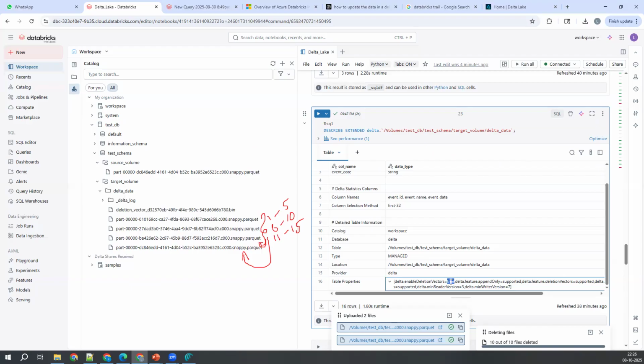Did you get my point? Are you guys clear with me? Can you guys do that before tomorrow's class? You'll get a conclusion here, like what is happening in the backend. That's what you'll understand. The importance of the deletion vector you'll understand if you do that exercise.